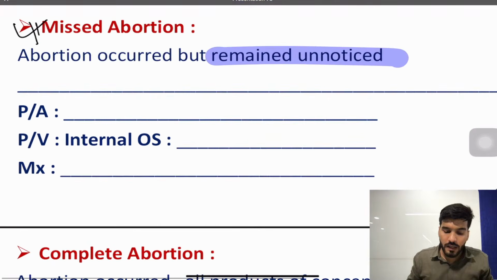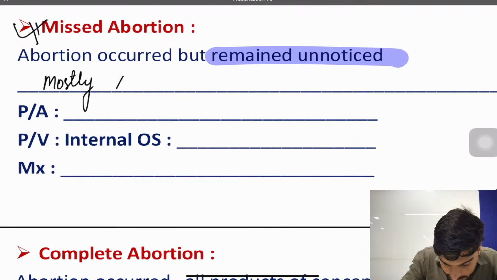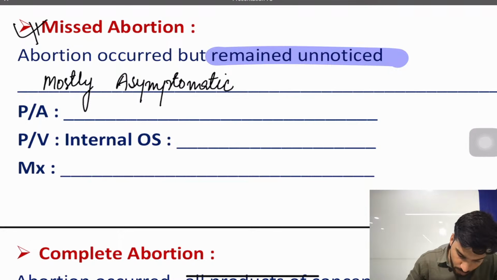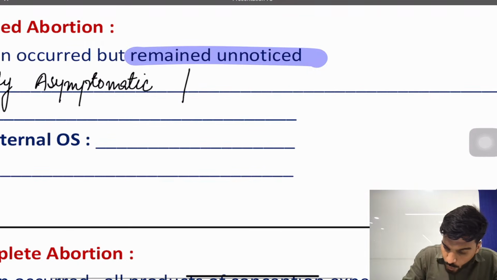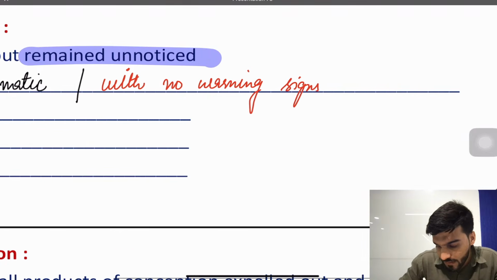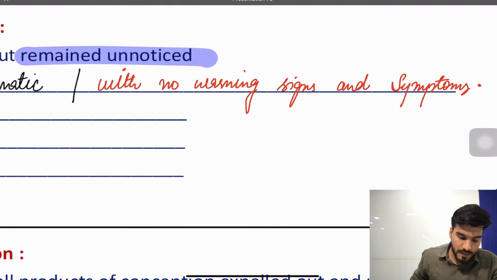So what is missed abortion? Abortion occurred, remains unnoticed, because it's mostly asymptomatic, or with no warning signs and symptoms.